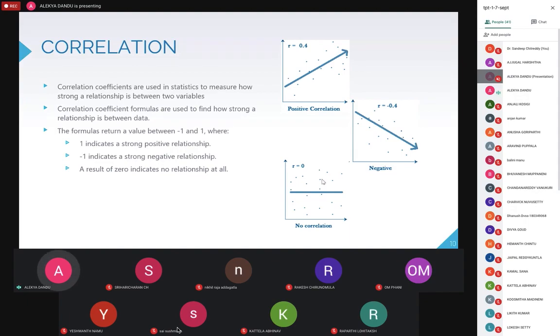A positive correlation means that if one variable moves up or down, the other variable moves in the same direction. A real life example would be that the amount of coffee you drink increases the hours you stay up or are productive. A negative correlation means that the variables are moving in opposite directions. A real life example would be that if it's darker outside, more light is needed, so as evening comes, we tend to switch on our lights at home. A zero correlation implies that there's no linear relationship between the variables at all.